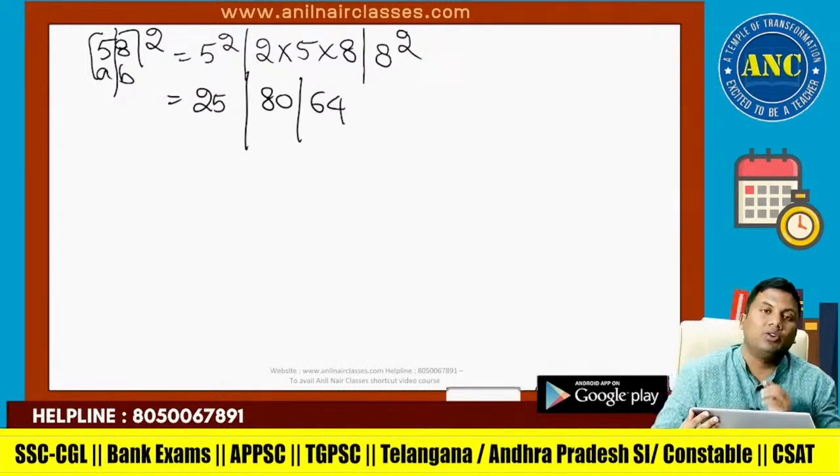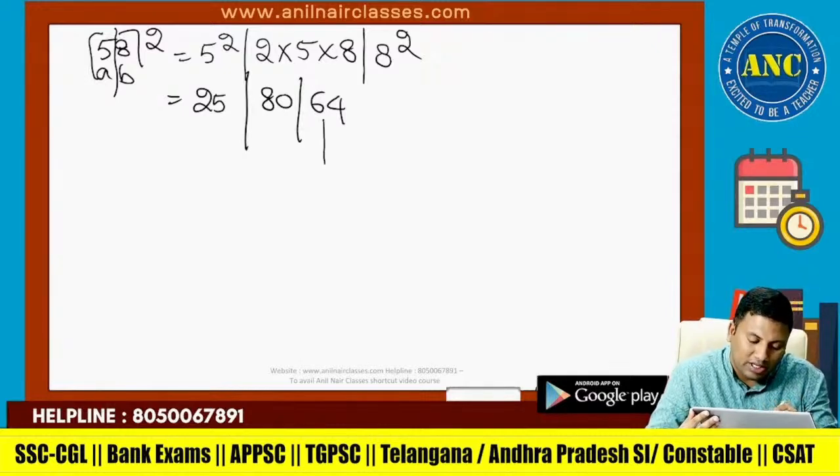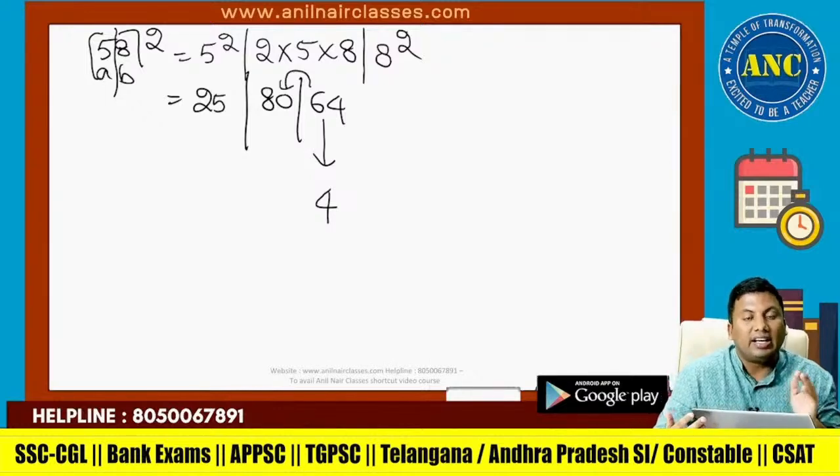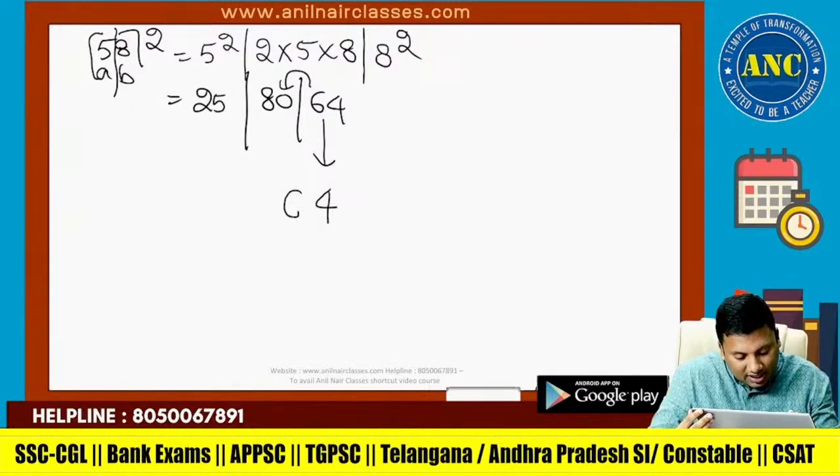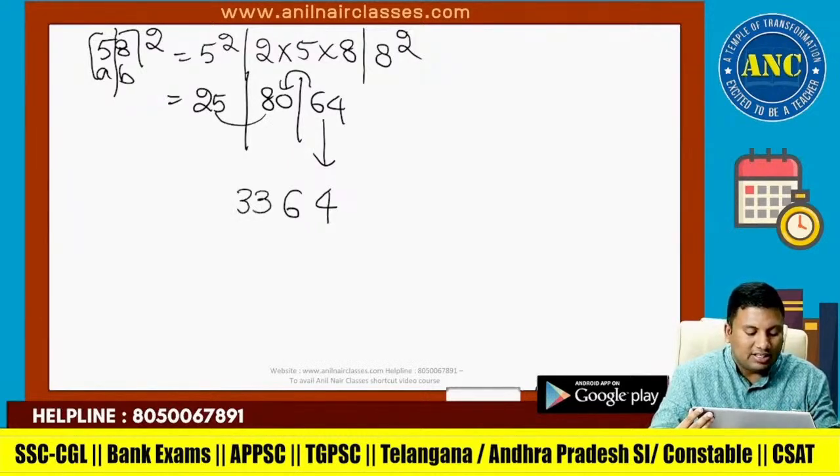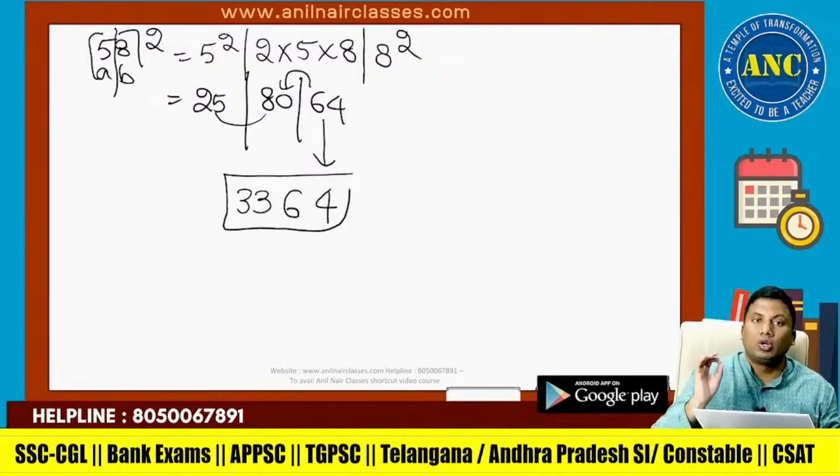Write down only the unit digit except the leftmost place. 64 unit digit is 4. 6 carried. 80 plus 6 is 86. Write down 6. 8 carried. 25 plus 8 is 33. 58 square is 3364.